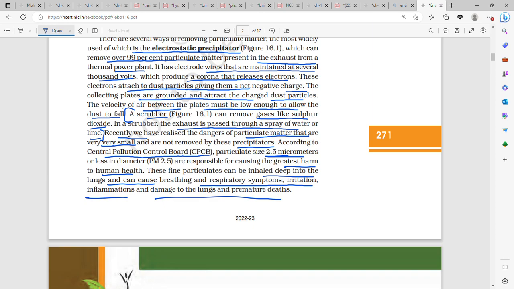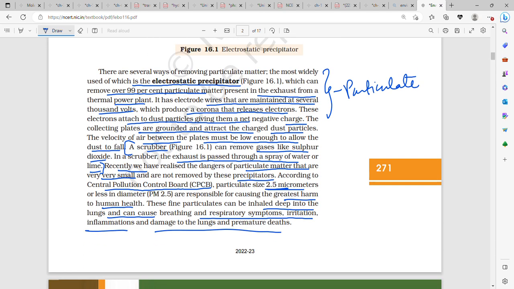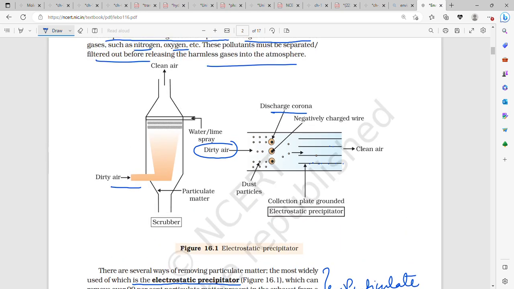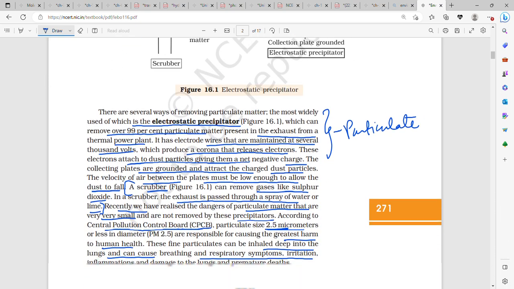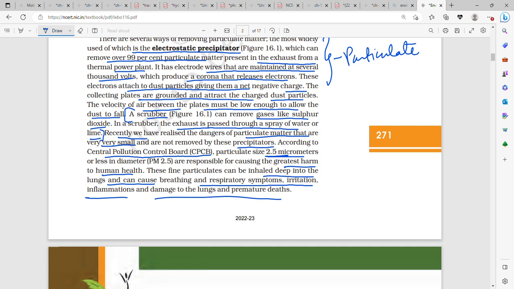A scrubber can remove gases like sulfur dioxide. In a scrubber, the exhaust is passed through a spray of water and lime. So in an electrostatic precipitator, we can remove particulate matter. Then after removing particulate matter, we will still have harmful gases like sulfur dioxide. In that case, in a scrubber, we can remove gases like sulfur dioxide by passing the exhaust through a spray of water and lime.